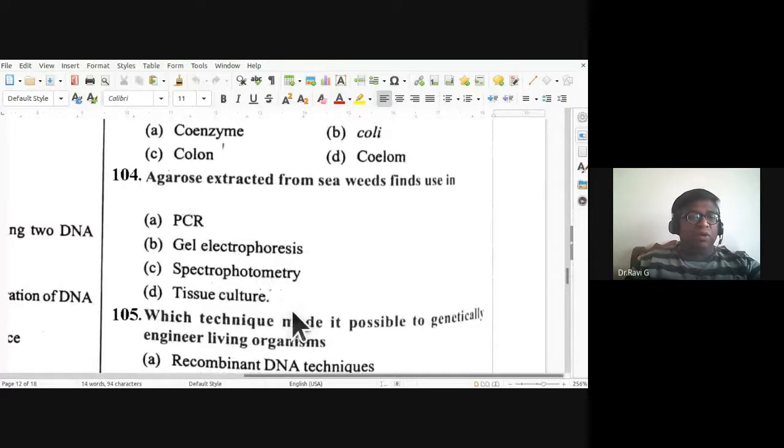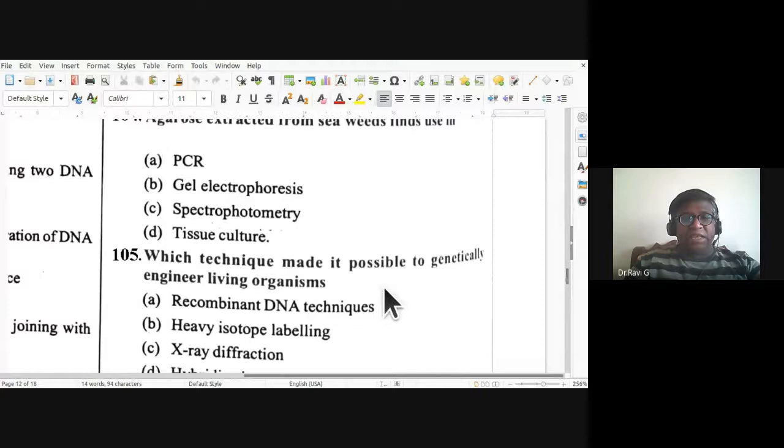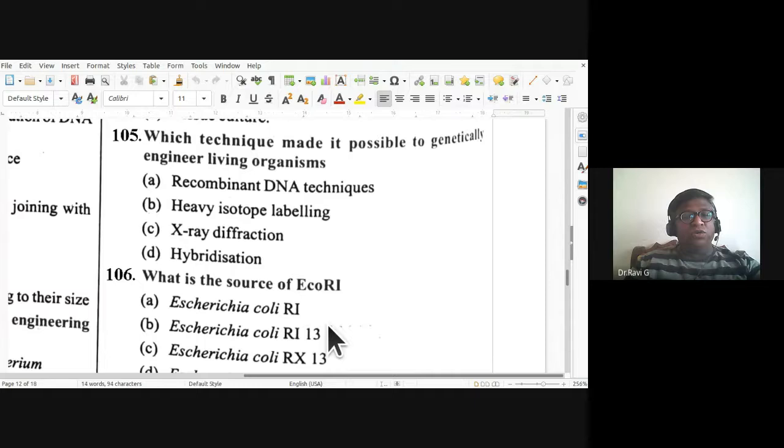Okay. 105. Which technique made it possible to genetically engineer living organisms? Recombinant DNA technique, heavy isotope labeling, X-ray diffraction, hybridization. It is recombinant DNA technology or recombinant DNA technique. So 105, A is the answer.